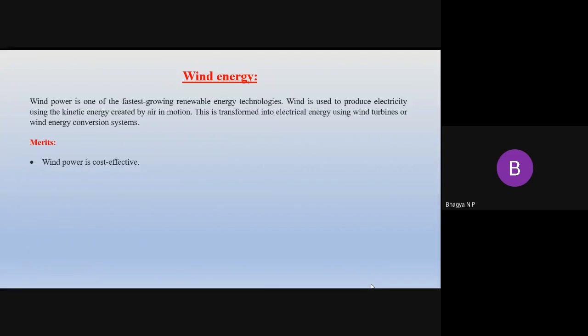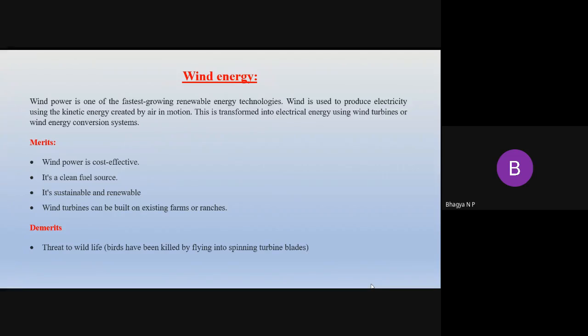So what are the merits of this wind energy? Wind power is very cost effective, and it's a clean fuel source, and it is sustainable and renewable. Wind turbines can be built on existing farms or ranches. And what are the demerits? The demerit is that it threatens wildlife.